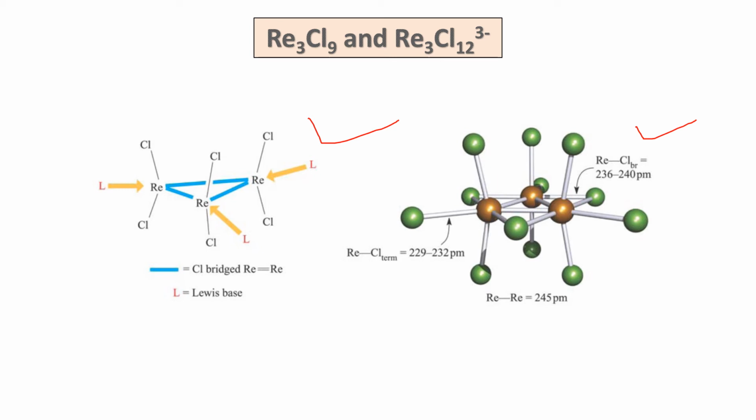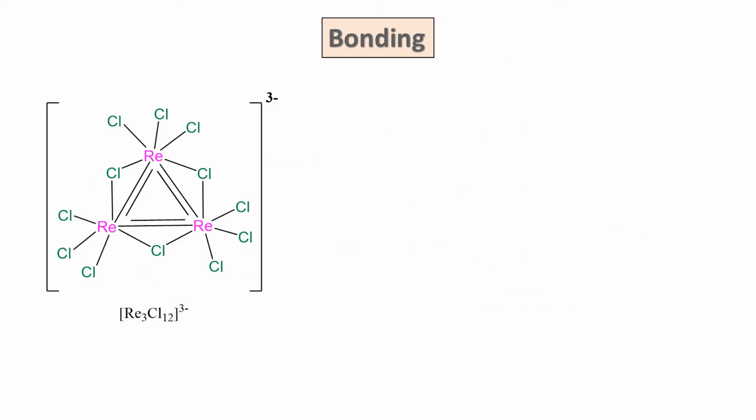In this compound, there is a rhenium double bond. So how is this double bond explained? Let's come to the next. This is the compound Re3Cl12 3 minus. Let's explain the nature of bonding in this compound by using the electron count.